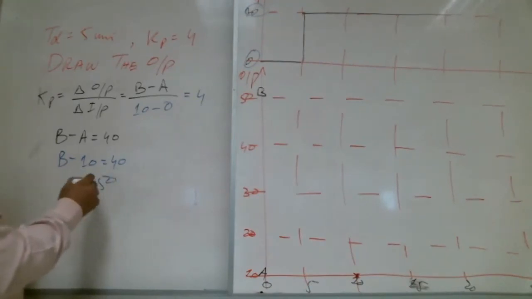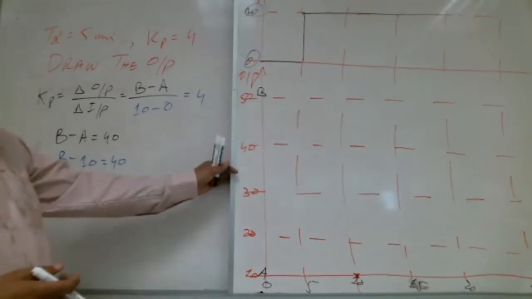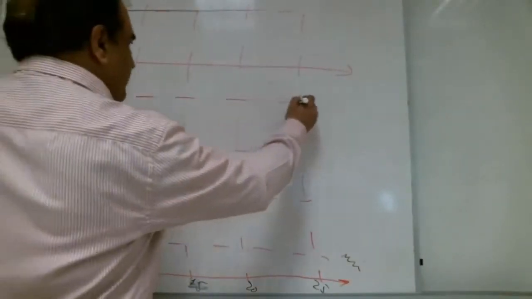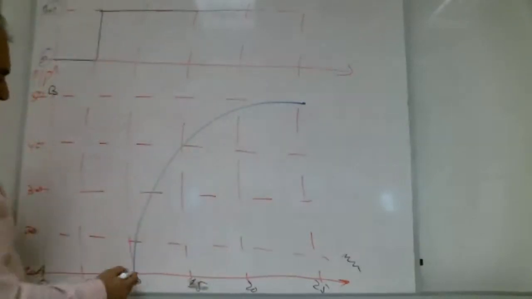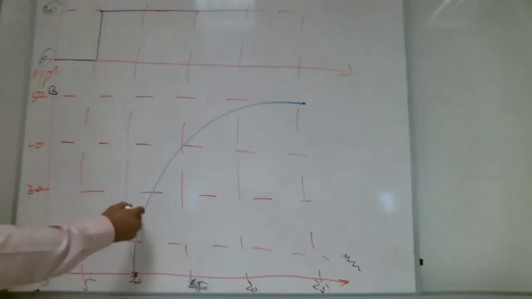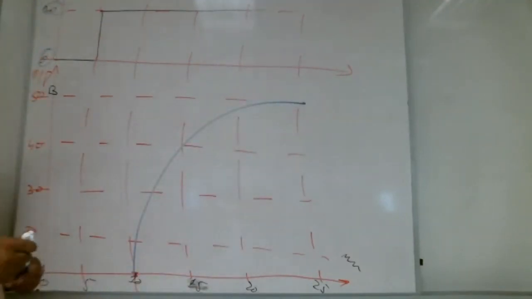50. Very good. So can we draw it now? It is starting from 10 minutes. From 10, gradually, smoothly, it is going to 50. Right, Shabab? Shabab with me? Yes, okay, teacher.